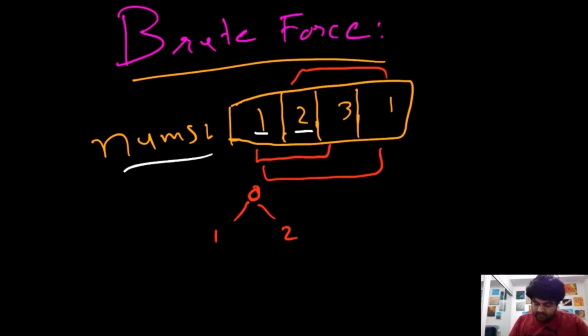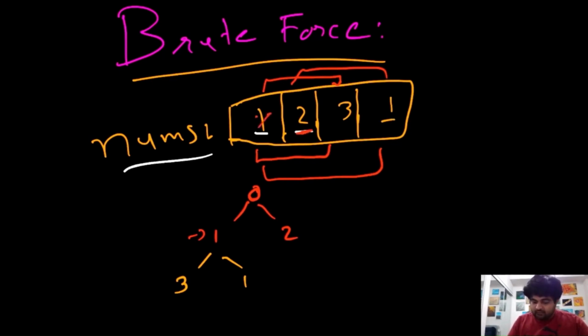Now at this position 1, we again have two options. Either we can rob the third house from here, or we can skip the third house and rob the fourth house if we want. So the two choices we have over here are either we go down this path or we go down this path. And at this house number 2, we only have one option.